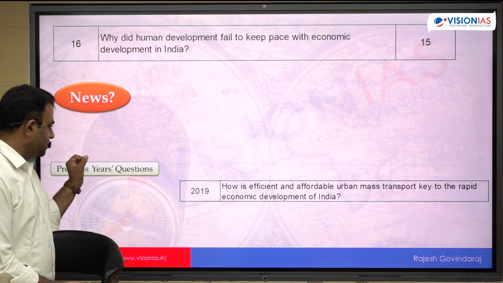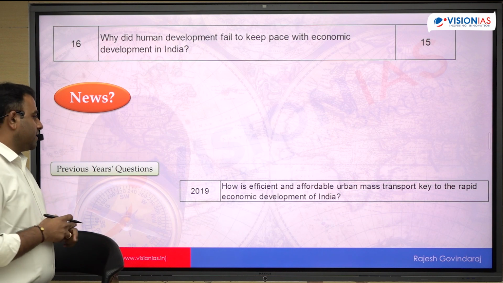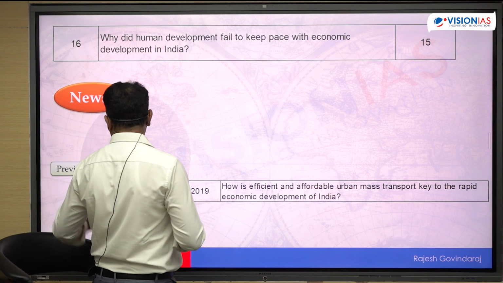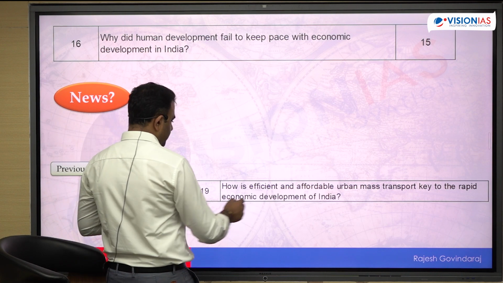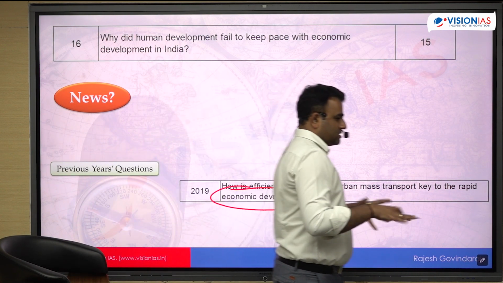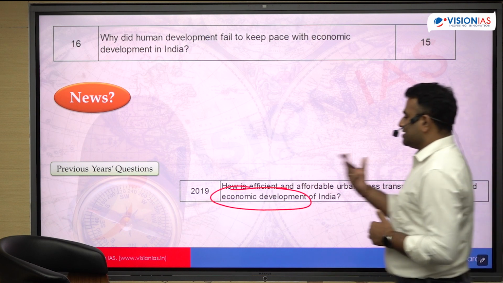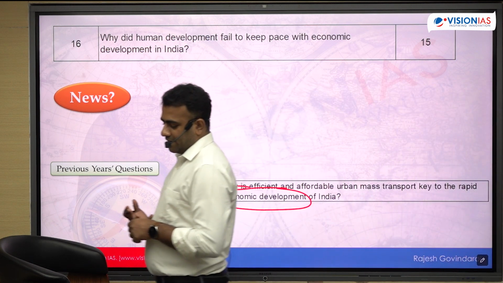The previous year's question: how is efficient and affordable urban mass transportation key to rapid economic development of India? So a question related to economic development is usually of this type. This is an overlap between the social aspect and the economic aspect, right? So you have to bring in a bit of the correlation with society here.